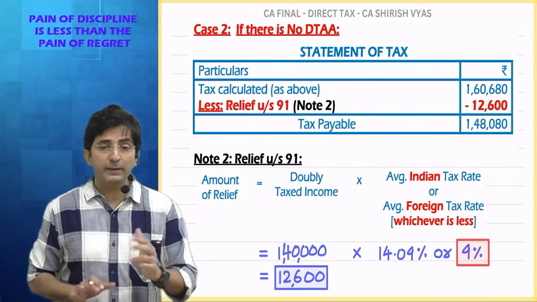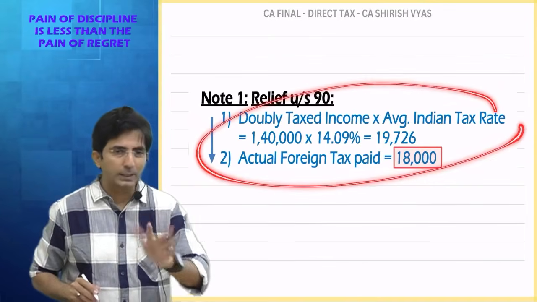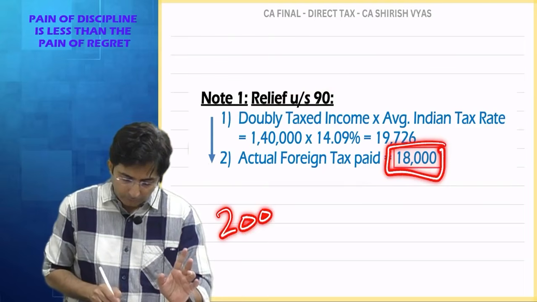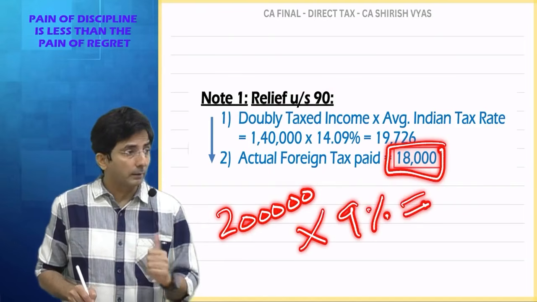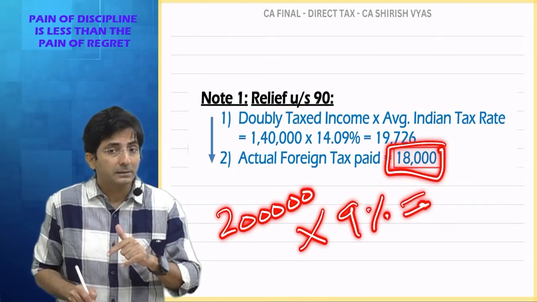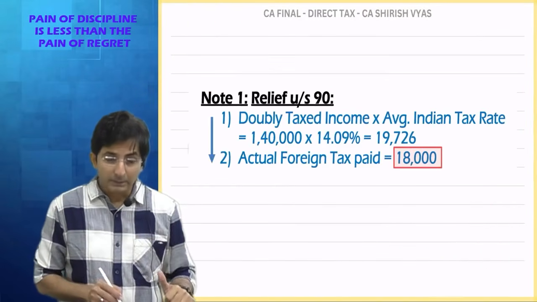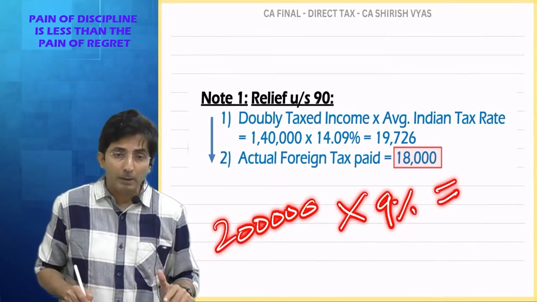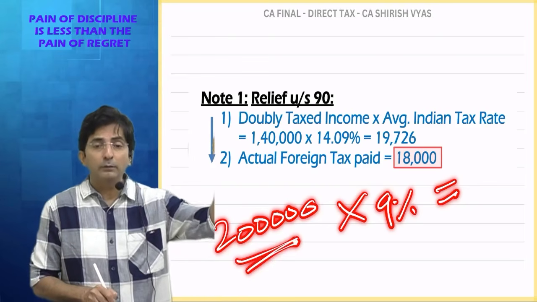So what justification will you give? See, in both the workings I don't do any percentage working, but if I want to derive this 18,000, can't I say it is like this only? 2 lakhs into 9%. Now you can analyze better. Here 2 lakhs into 9% became my relief, and in the no DTAA case, 1 lakh 40 into 9% became my relief. So tell me, this means what? You know why? Because when we have DTAA with a foreign country, we respect foreign law.